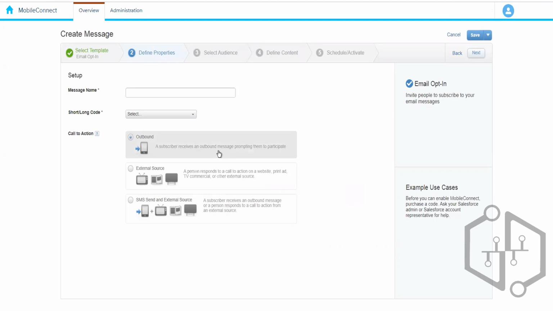It is just outbound communication, where we invite them, saying we see that you have subscribed to the mobile communication, and we have some more offers which are only available in the emails, so if you don't want to miss out, please subscribe to the email communication. In the external source, when we receive the SMS, we give them a response. And in the third option, the first two options are both applicable. So let me cancel this now.